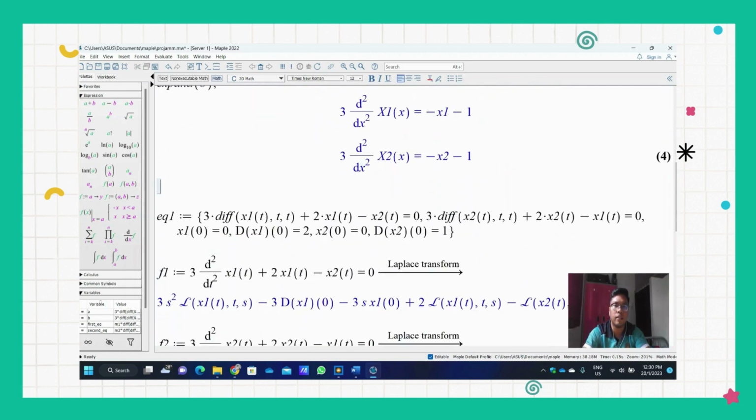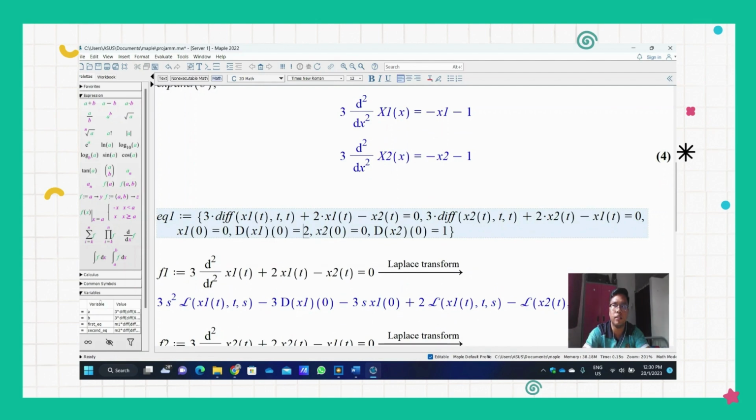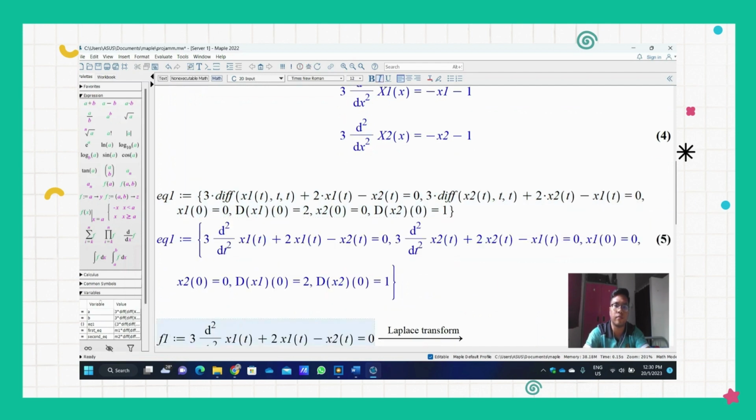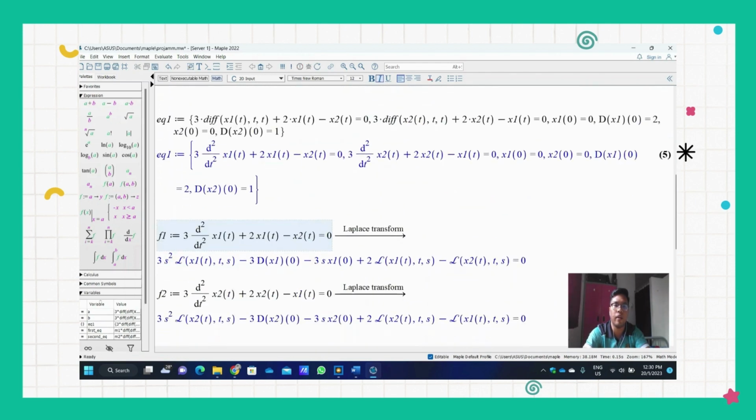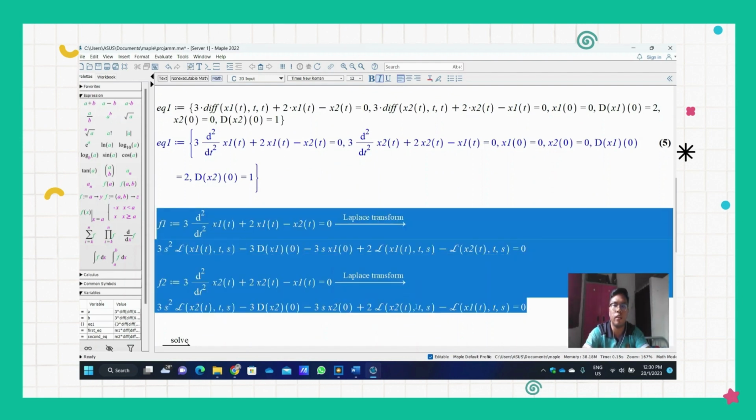After that, we declare again the equations of the problem with the initial conditions and the derivative of initial conditions for each equation. In Maple, we can just directly solve the general equations, so there's no need to do the Laplace transform and other calculations like in the manual calculation.